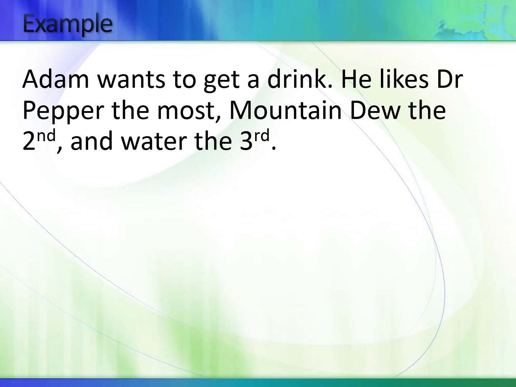So the second best, Mountain Dew, is the opportunity cost of Dr. Pepper. Water is not in the picture because you only have that amount of money, $1.25, to get one drink. So you get one drink, you give up another drink. That's why Mountain Dew is the opportunity cost.